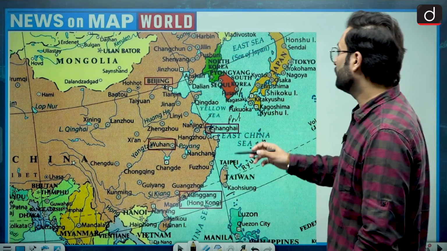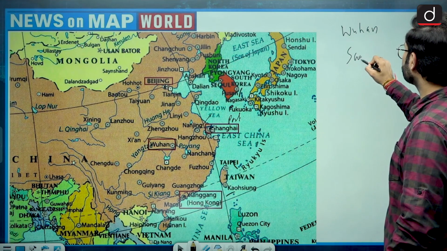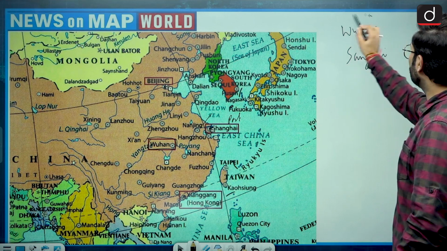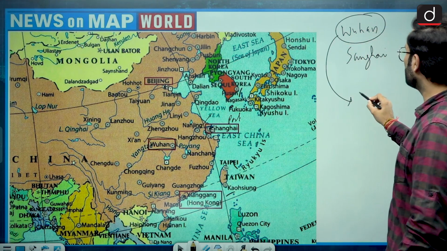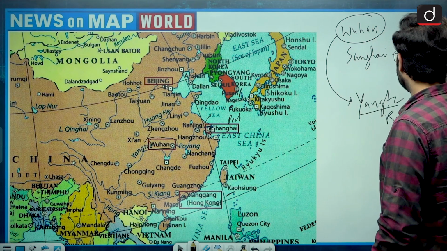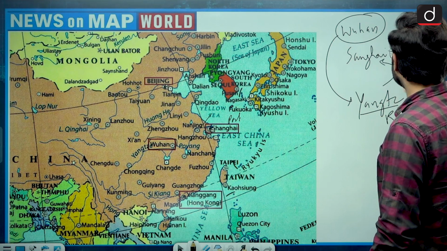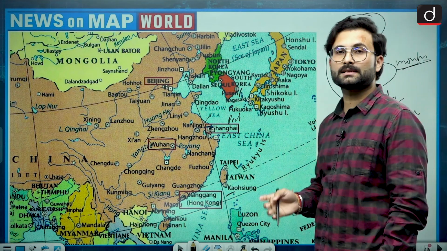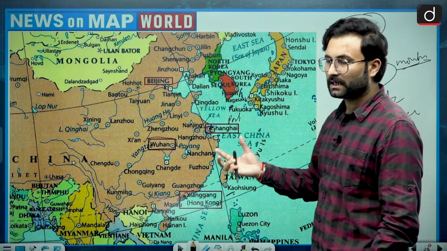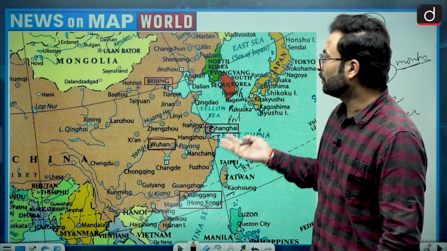Other than that, Wuhan and Shanghai are important because Wuhan is on the Yangtze river, and Shanghai is on the mouth of this particular river. Yangtze is the longest river of Asia, that is why it is important. Other than that, the Xinjiang region can be important because of the Uyghur Muslims. So that is about this.